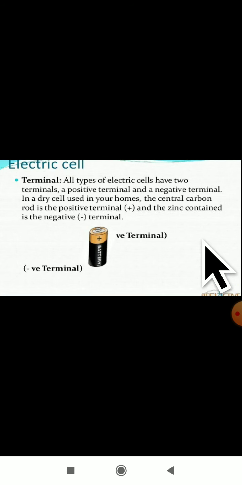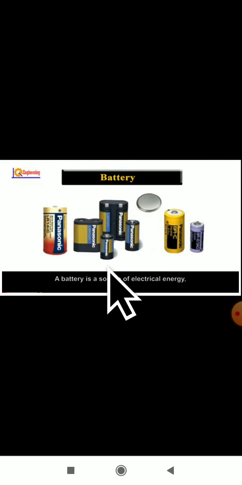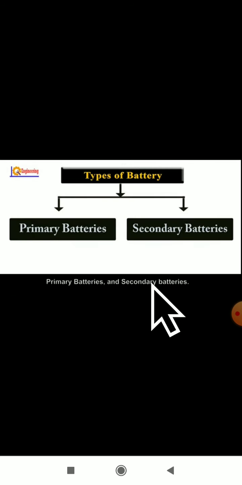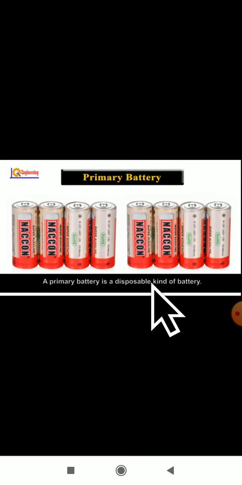Okay. Then we studied about the cell. It has a positive terminal and a negative terminal, and at the base it has a metallic covering. Then what is a battery here? It is one of the sources of electrical energy. We have even studied the types of battery, primary battery and secondary battery. Primary batteries are non-rechargeable, secondary batteries are rechargeable.